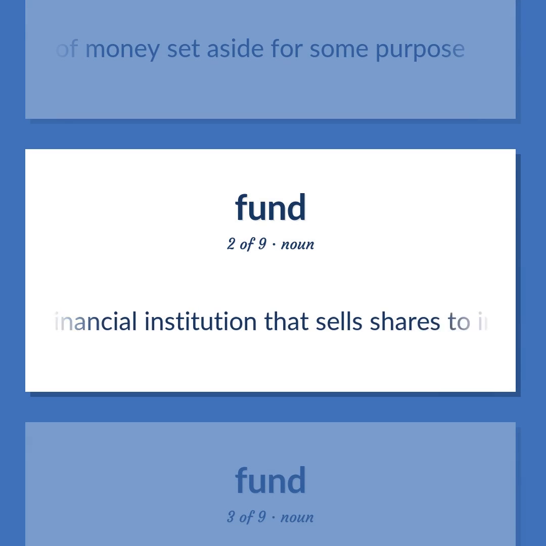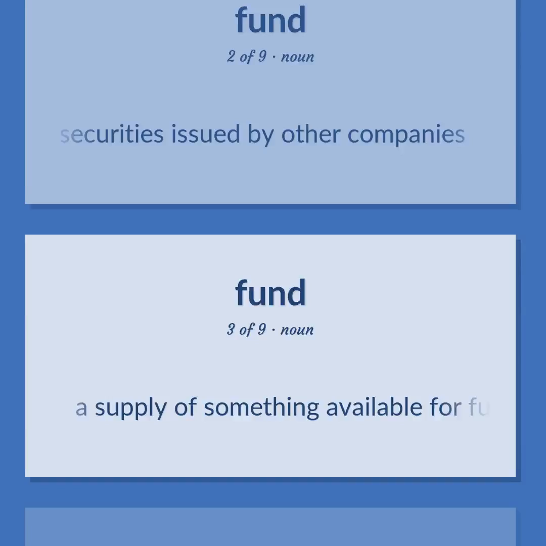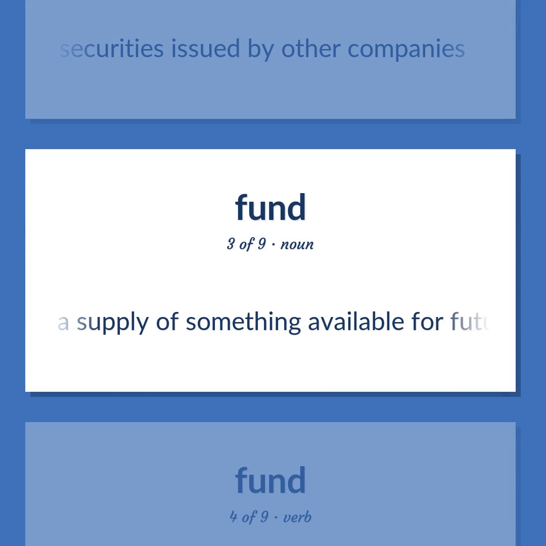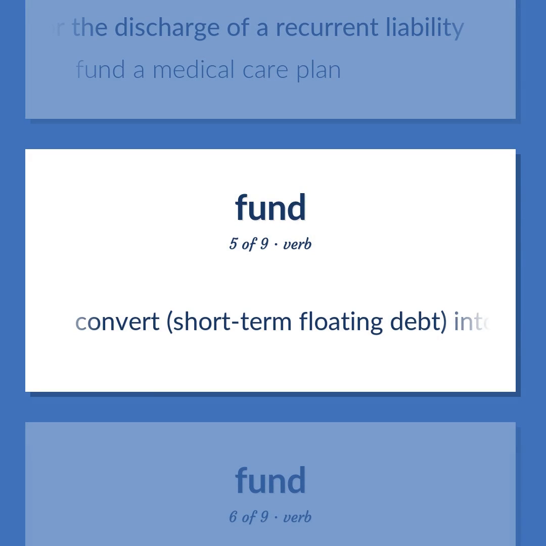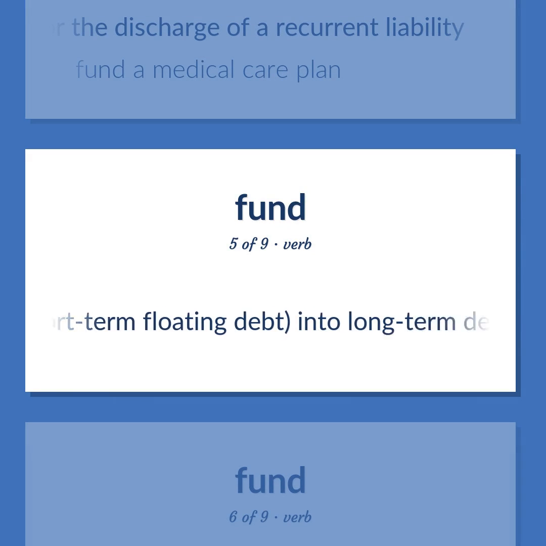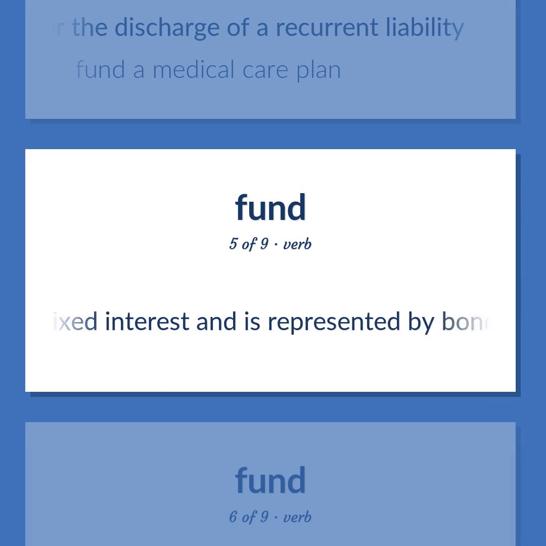A financial institution that sells shares to individuals and invests in securities issued by other companies. A supply of something available for future use. Accumulate a fund for the discharge of a recurrent liability. Fund a medical care plan. Convert short-term floating debt into long-term debt that bears fixed interest and is represented by bonds.